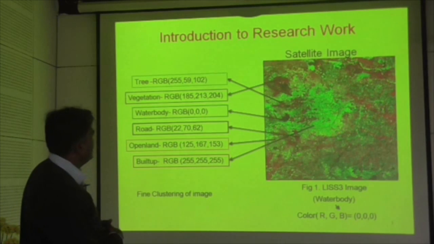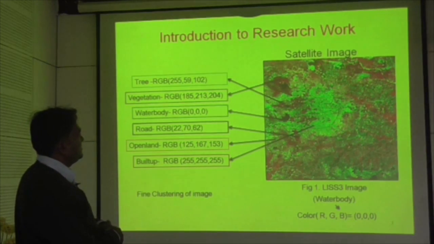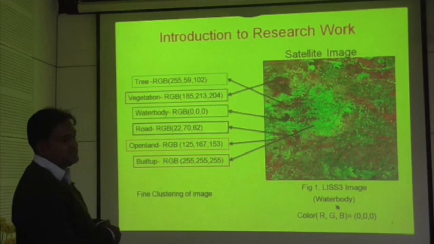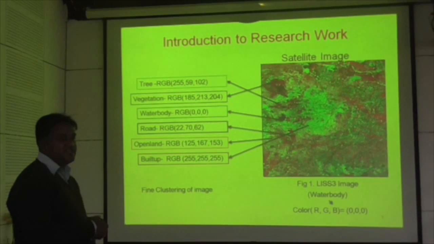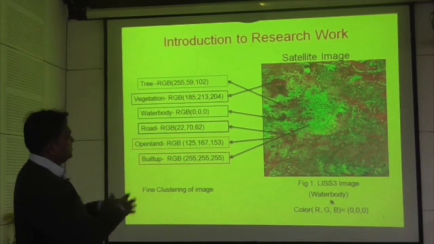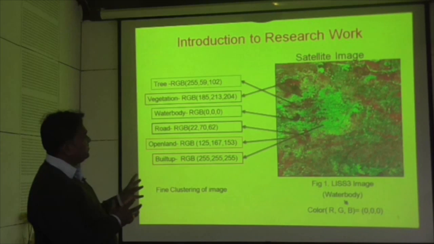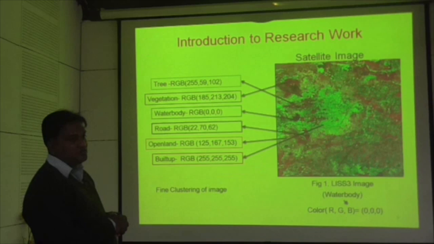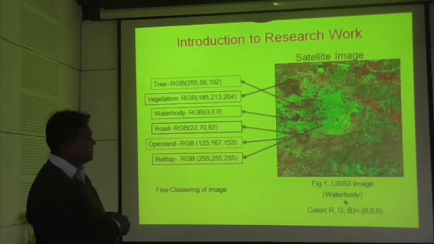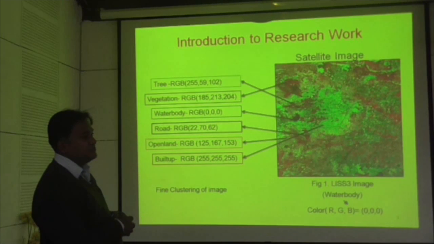In this, you can see on the right side there is a satellite image. This is an image taken by the satellite, and it is an LISS-3 image. LISS-3 is the Linear Imaging Self-Scanning sensor. It has a resolution of 23.5 meters, so you cannot identify what this image contains. For a general user, for planners, for engineers, and for application developers, they have to understand and get the features every now and then.